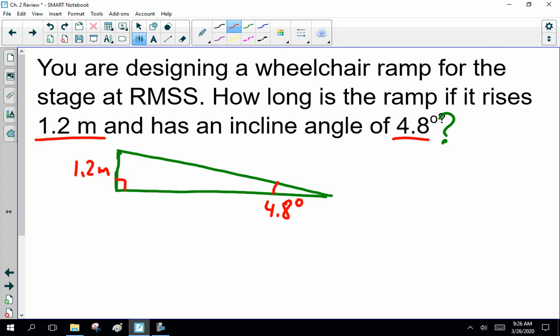Now, what is the question asking? How long is the ramp? Now, I admit right off the bat, that's poorly worded. I think they're talking about the hypotenuse here. All right. Yes, you can make an argument about it. We should label them.